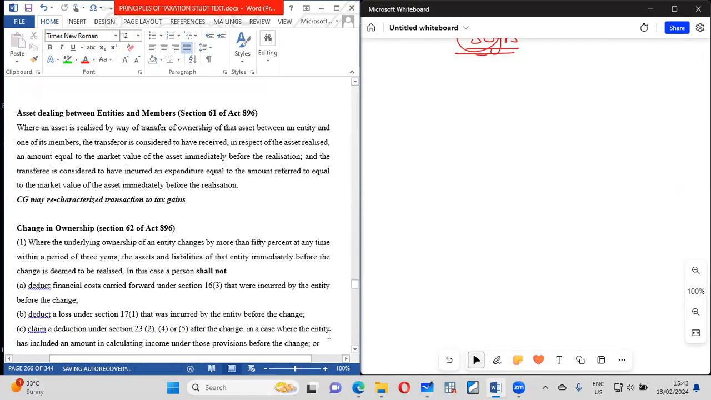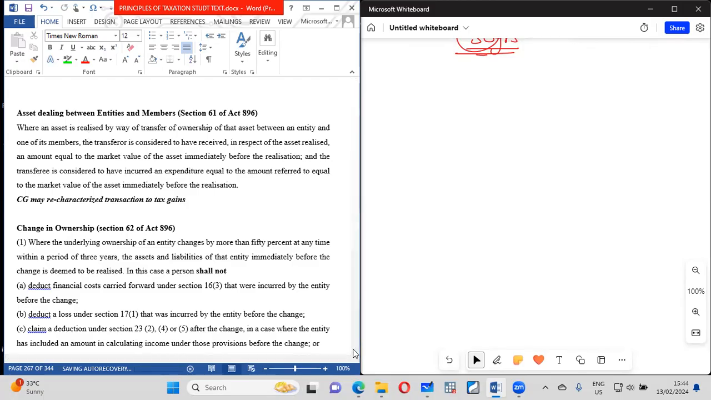Sometimes too, like we saw in the other videos, an entity transfers things to its members, shareholders. When it happens like that, a transaction between the entity and the shareholder must be at market value. It must be at market value. If it is not, if they do any related party transaction or transfer pricing manipulation inside there, the Commissioner-General can characterize the transaction to obtain some tax gains, and those will be taxed.